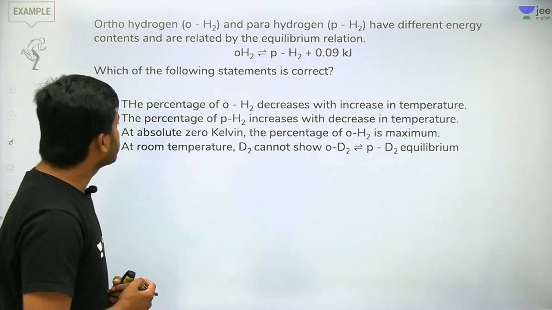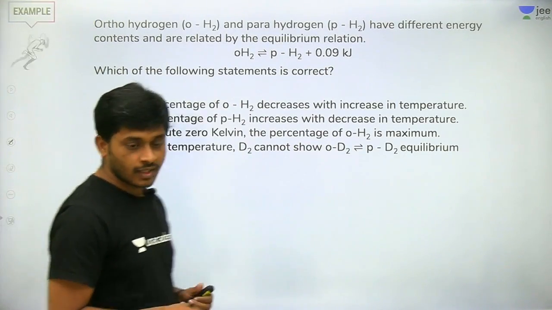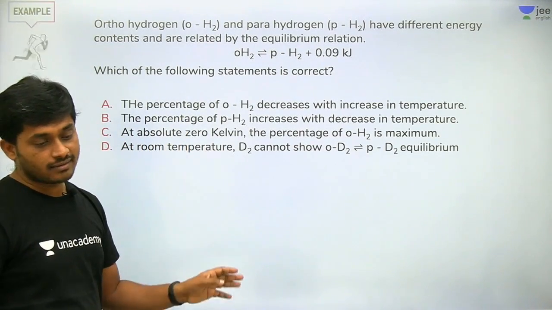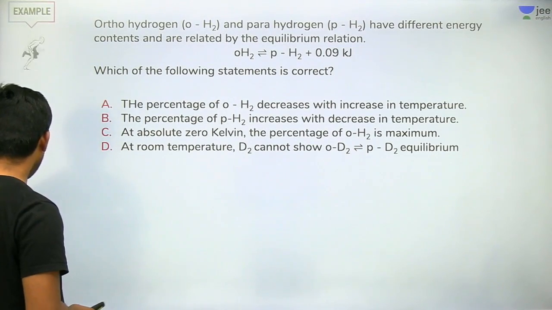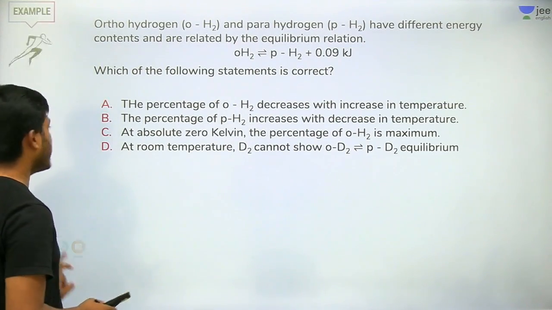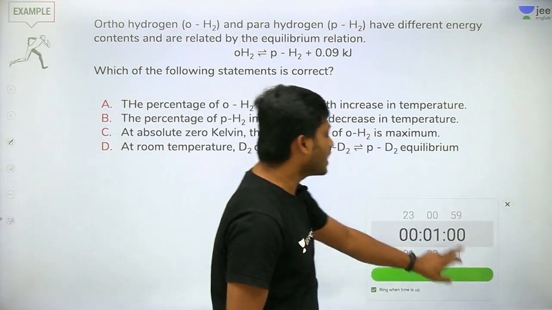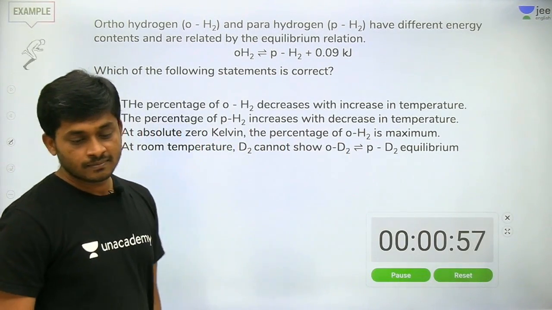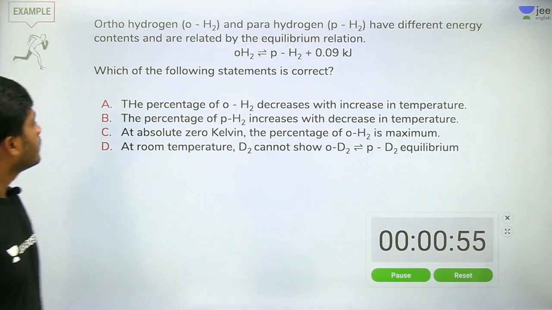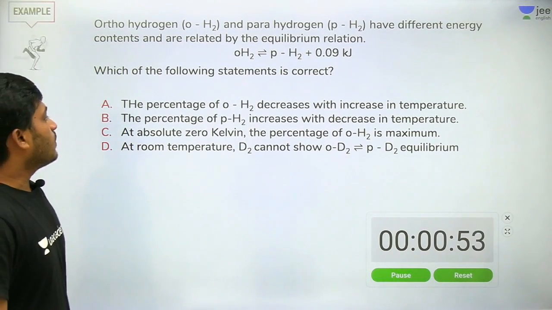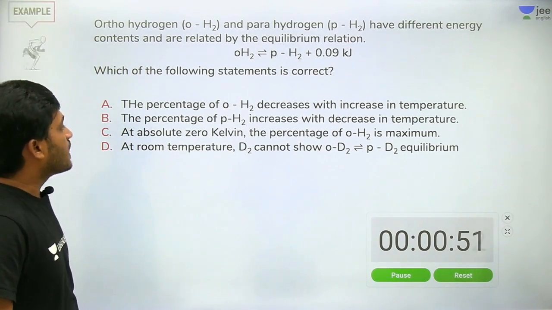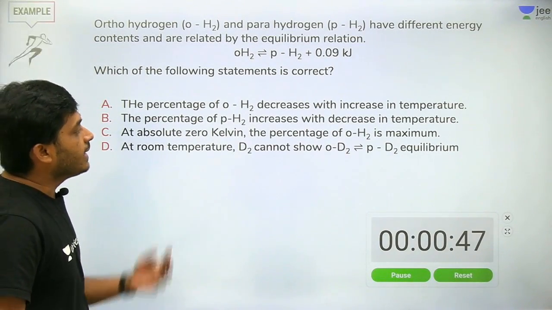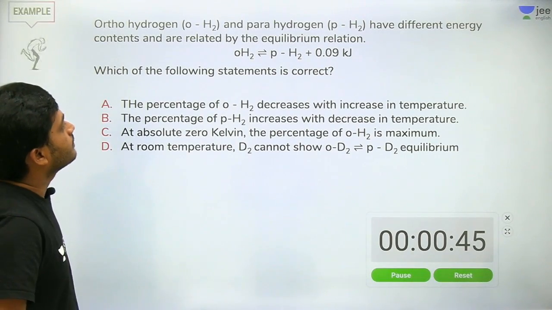This question, we'll start the timer. Orthohydrogen, parahydrogen. O hydrogen means ortho, P hydrogen means para. So what about the parahydrogen percentage or orthohydrogen percentage with increase or decrease in temperature?